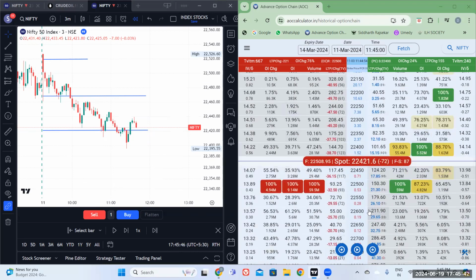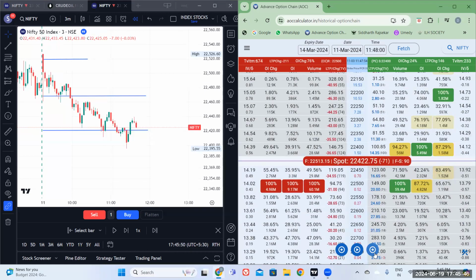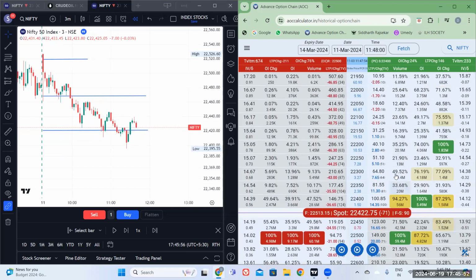Now, still the support is at 22,500 only. It is a reason. So something new has to happen. What new has to happen? If this 100% goes here and we see volume weakness somewhere further, then the market will crack. Until then, we'll find the market to be here, but we're waiting for our value to enter, which will be 22,470. Okay, now let's see what happens.